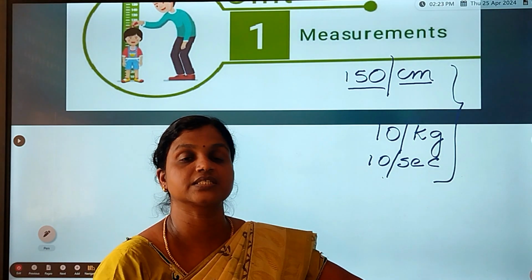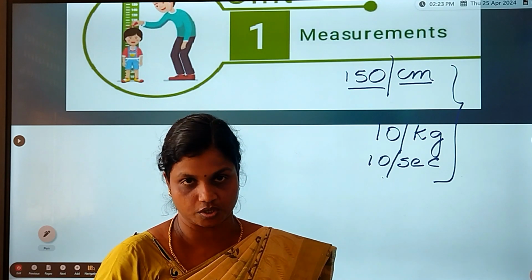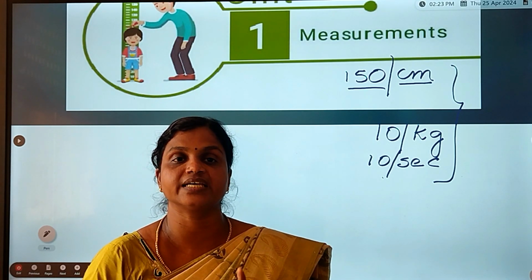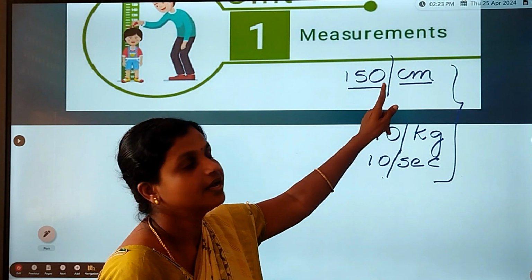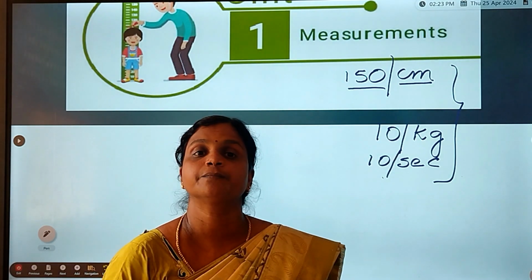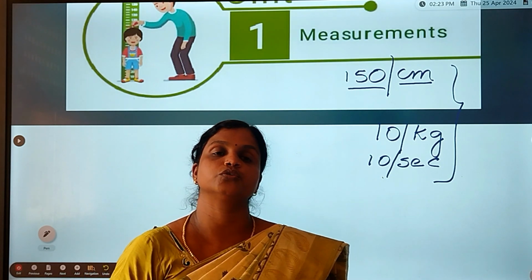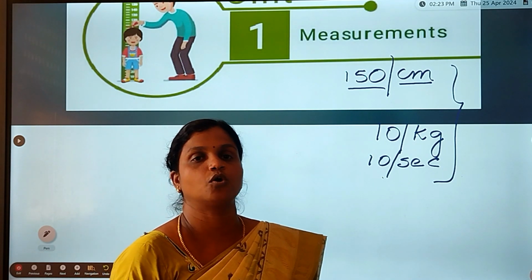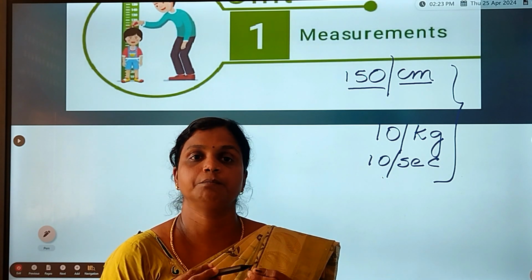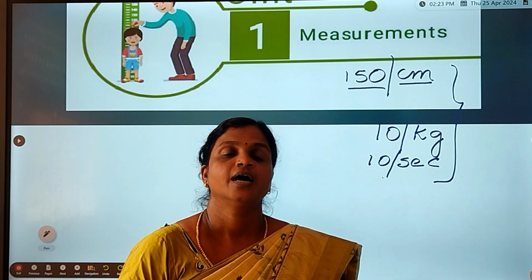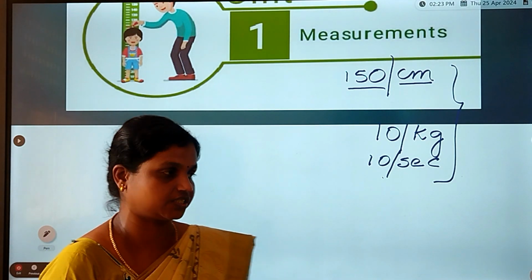See, measurement is the comparison of an unknown quantity to a known quantity, and it must have two parts. One part is the number and another part is called the unit, right children? So today we are going to see the fundamental quantities such as length, mass, time in brief, right children? And now we are going to see what are called the measuring tools.